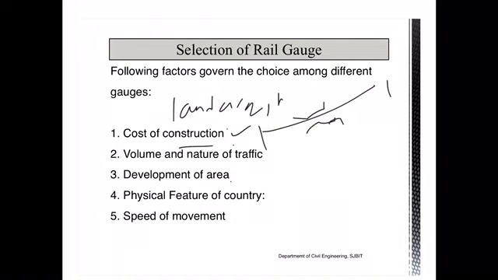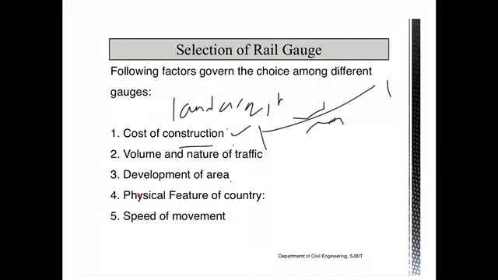The next one is the development of the area. As we already discussed, we have to choose different types of railway gauges accordingly. In those regions where the prospect of development in the future is high, and where there is more industrial and commercial development, we can go for wider tracks. The narrow gauges will be used only in regions which are thinly populated or underdeveloped, or in urbanized areas, where we can go for narrow gauges.